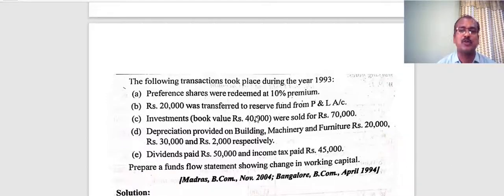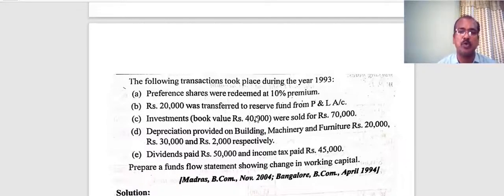B point, 20,000 rupees was transferred to reserve fund from profit and loss account. So from the profit and loss account, this year they have transferred 20,000 rupees to reserve fund. It should have taken place through the profit and loss appropriation account. For easy understanding, it is mentioned as channelized through the P&L account.